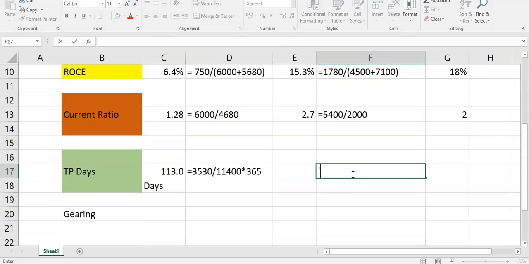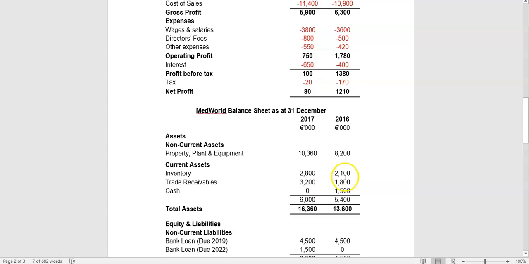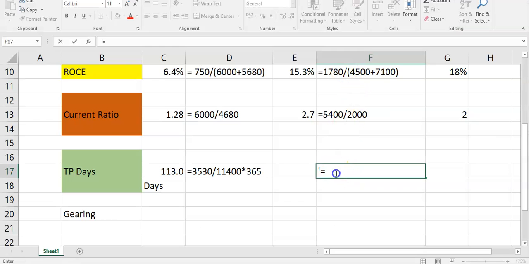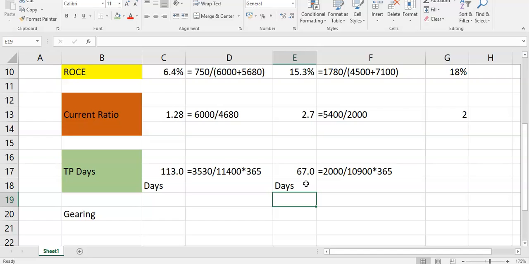In last year, this was 2 million over 10.9 million times 365. So last year they were taking 67 days. So 67 days, just over the 2 months. Now, at a high level, some people might say, well, that's an improvement because you're taking longer to pay your suppliers, which means you're getting a free source of credit. So maybe you might argue that they're being efficient in managing their working capital.